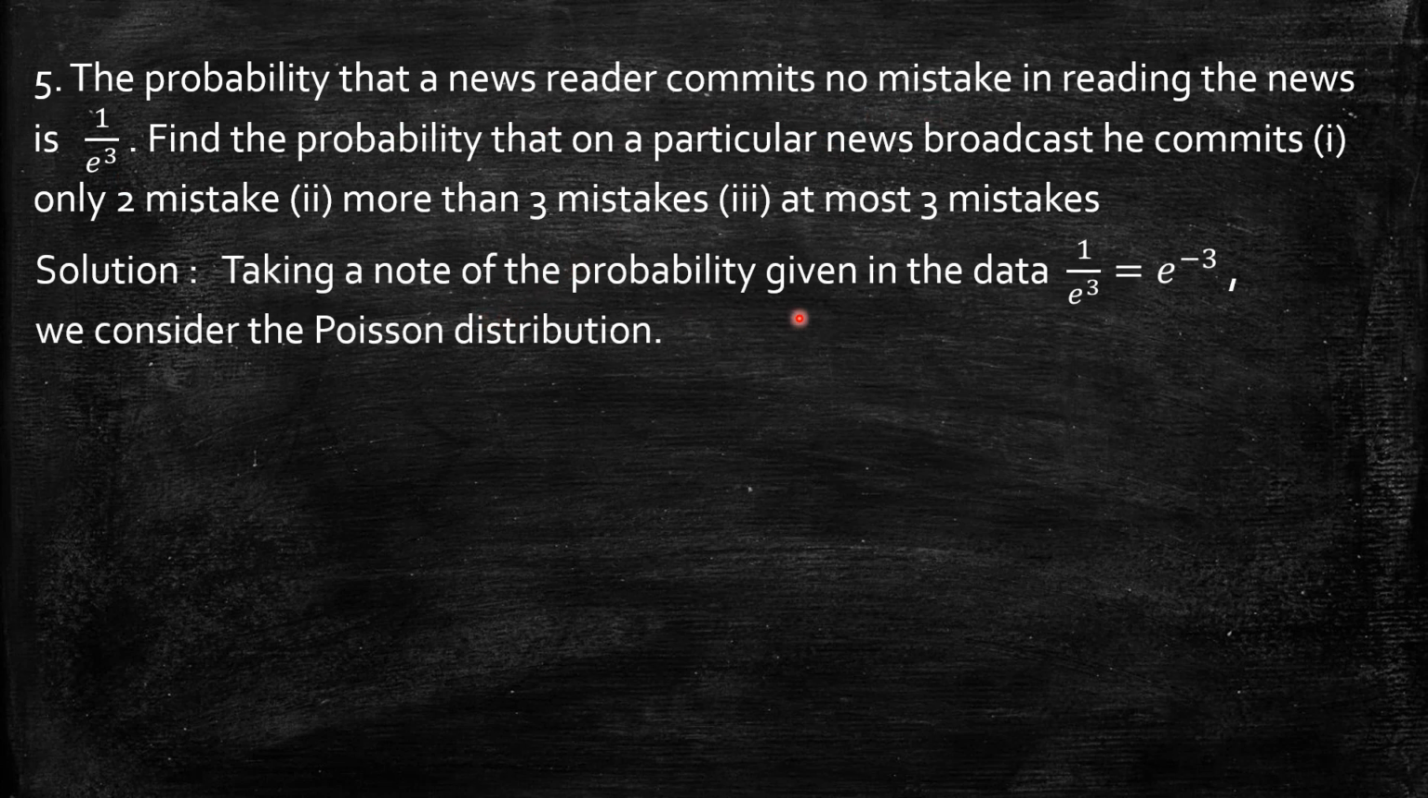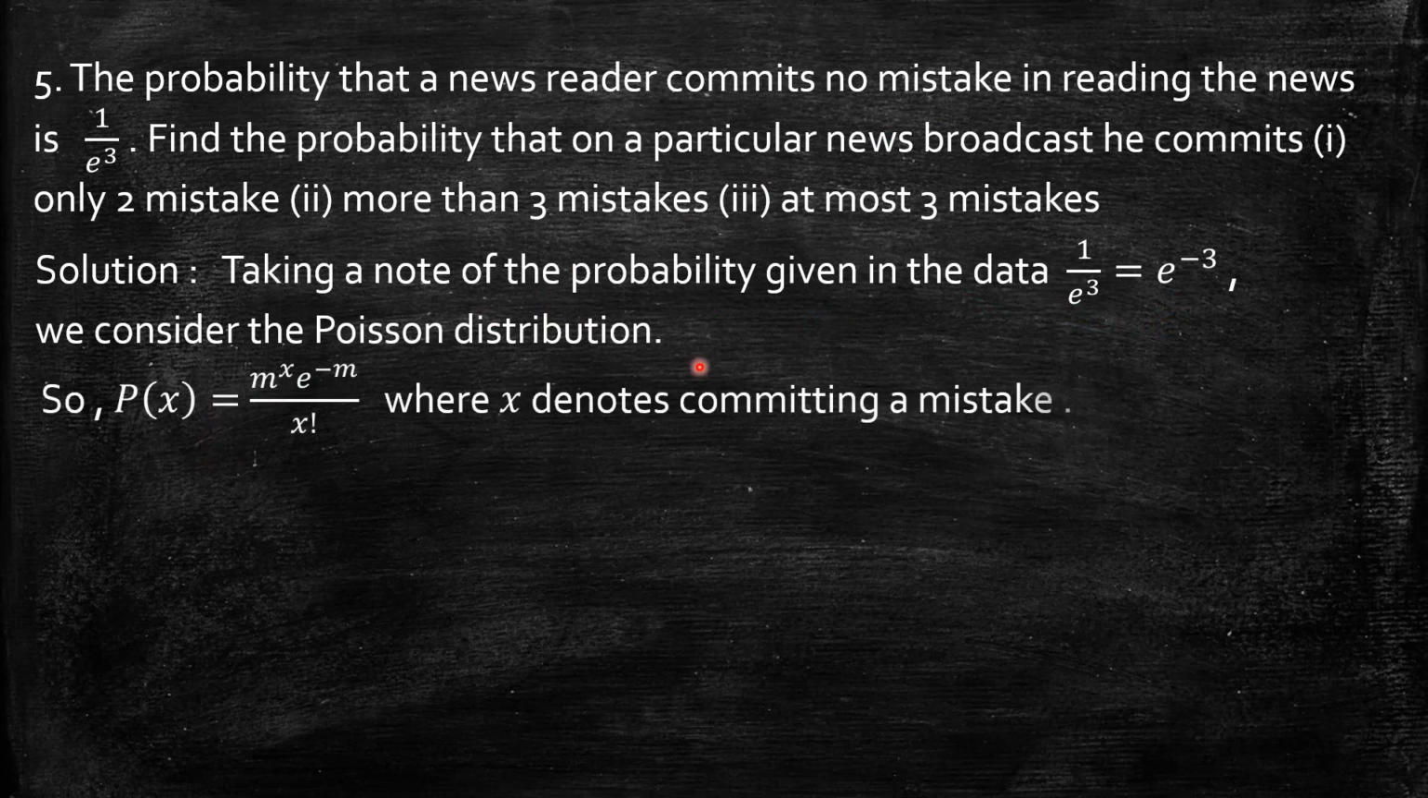So taking a note of the probability given in the data, that is e power minus 3, we can consider it is a Poisson distribution. Now for Poisson distribution, we know that probability function is m power x exponential minus m by x factorial, where x denotes in this problem committing a mistake. Correct? So now the first line gives committing 0 mistake with the probability exponential minus 3.